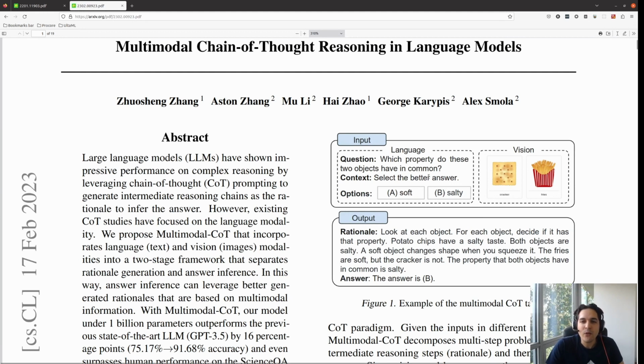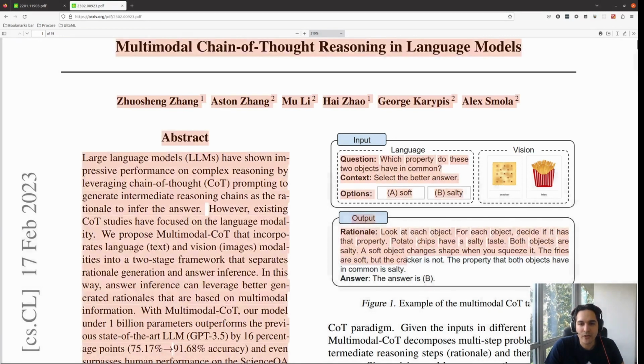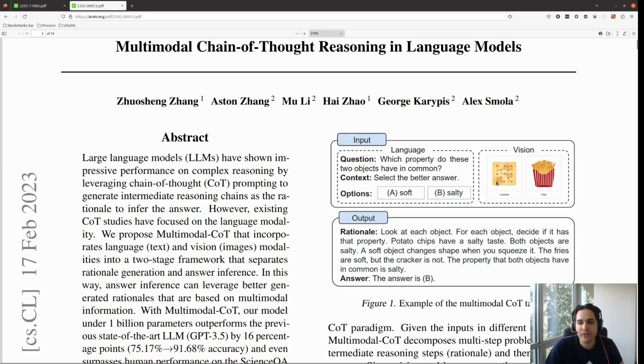And in the output, instead of just saying salty would be the answer, there is a rationale. And then from the rationale, we reach the answer. So we call this rationale a chain of thought. Look at this, for example. It said, look at each object. For each object, decide if it has that property. Potato chips have a salty taste. So first of all, we detect this as potato chips. Both objects are salty.